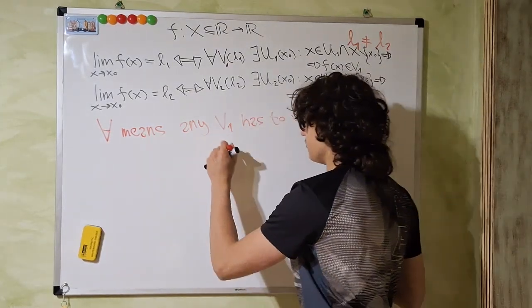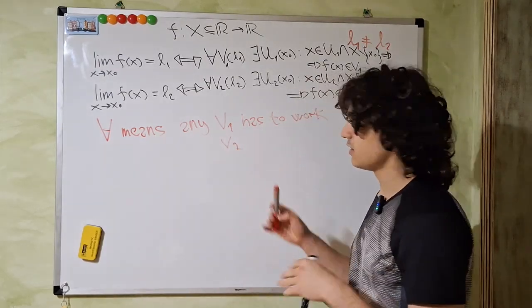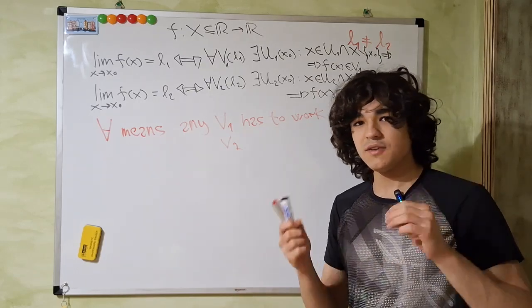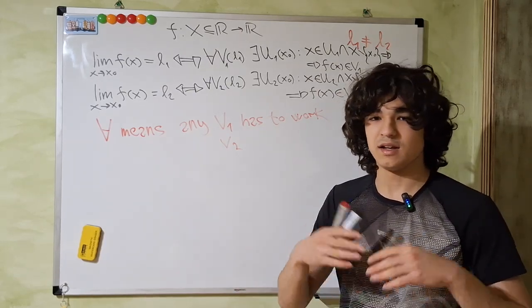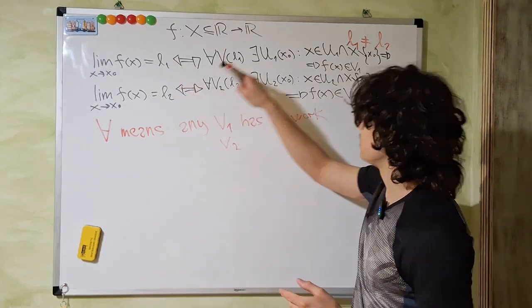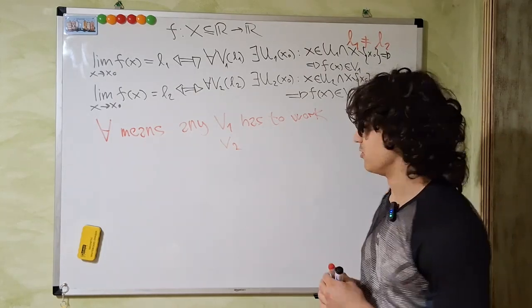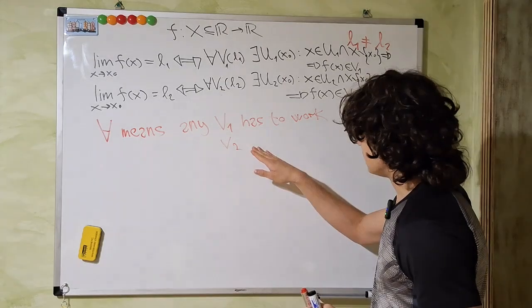And the same goes for V2. It has to be true for every V1 and every V2. If the proof is not valid for some V1 and V2, then the initial statement is wrong. So this is what we base our proof on: this has to work for every V1 and V2.